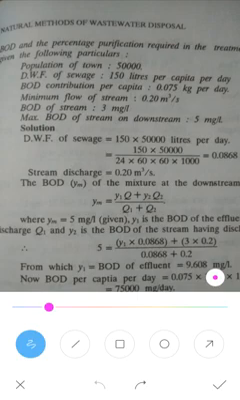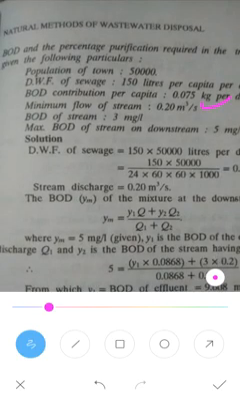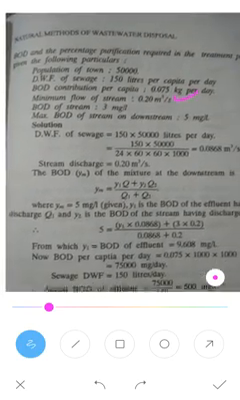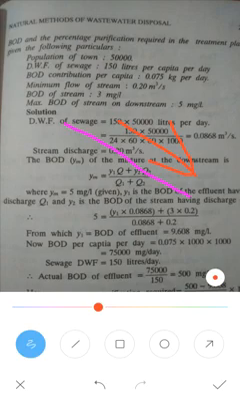The minimum flow of the stream is 0.2 meter cube per second. The BOD of the stream is 3 mg per liter. That is the BOD they have given. Downstream means the movement takes place like this. The maximum BOD of the stream downstream is 5 mg per liter.